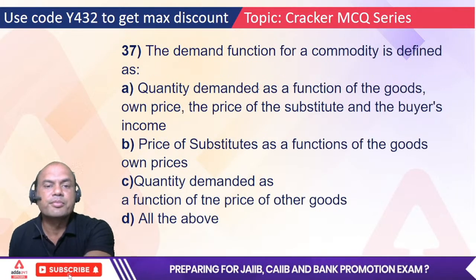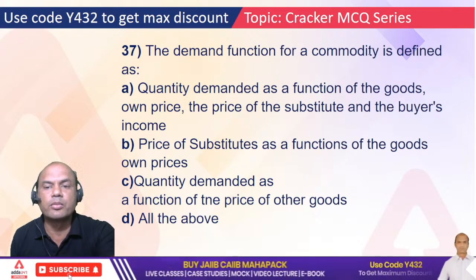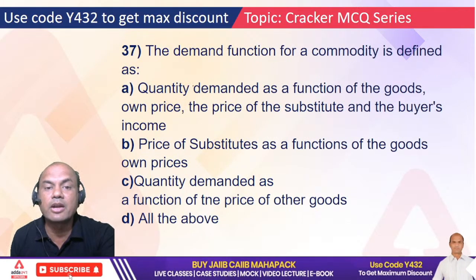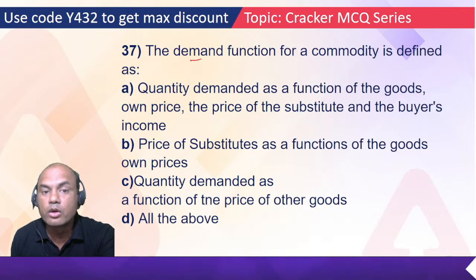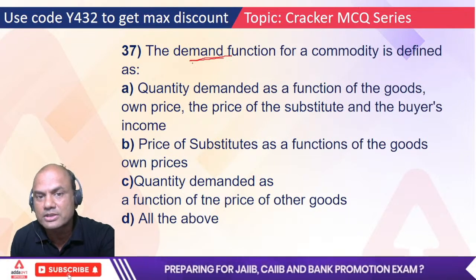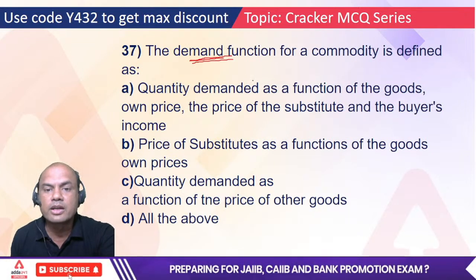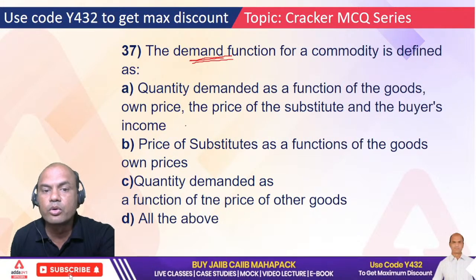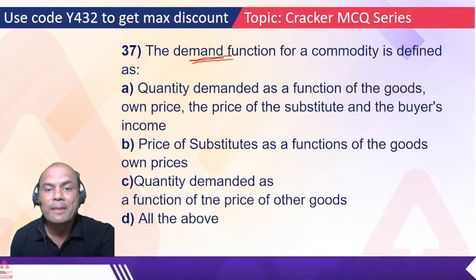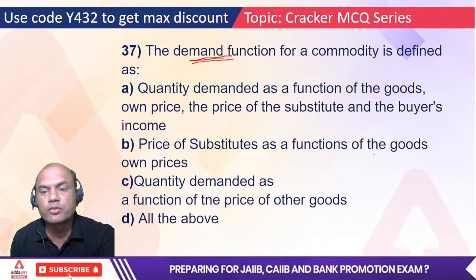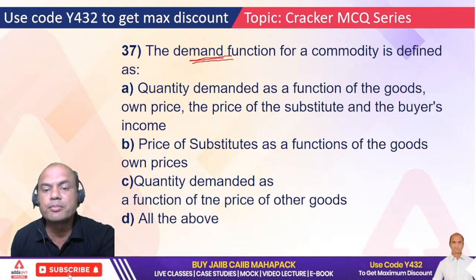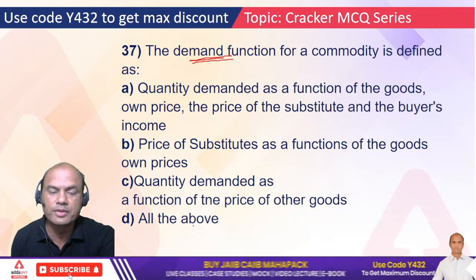The demand function of a commodity is defined as, so what is the demand function? See, remember, law of demand is different from the demand function. Understand this. Quantity demanded as a function of the good's own price, the price of substitutes and the buyer's income. Price of substitutes as a function of the good's own price. Quantity demanded as a function of the price of other goods. And all of the above.